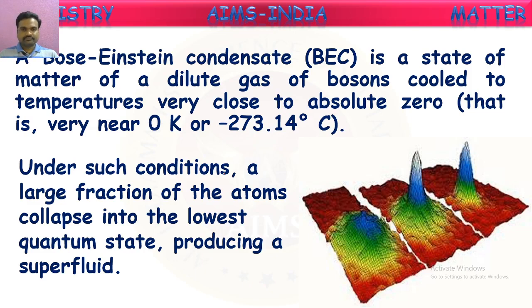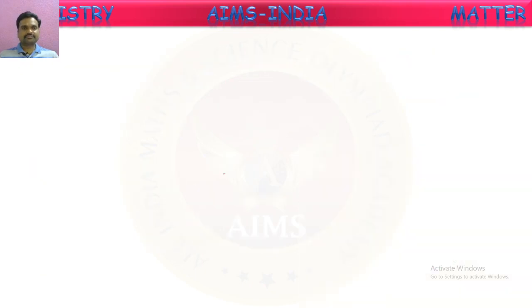Right, children? That is about the 5 states of matter. What are those? Solids, liquids, gases, and the two newly known states, plasma and Bose-Einstein condensate. These are the five states of matter, right? Based upon this, you can see the assessment now.